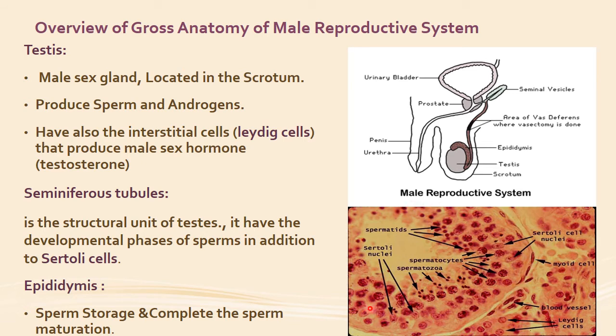So this is a cut section of a seminiferous tubule. Seminiferous tubules are the structural and the functional unit of the testes, and in this you can see all the developmental phases of the spermatogonia or the spermatozoa. There is the basal surface where the spermatogonia transform into the primary and secondary spermatocytes, and towards the lumen are the spermatids, and the tails will always lie towards the lumen of the seminiferous tubules.